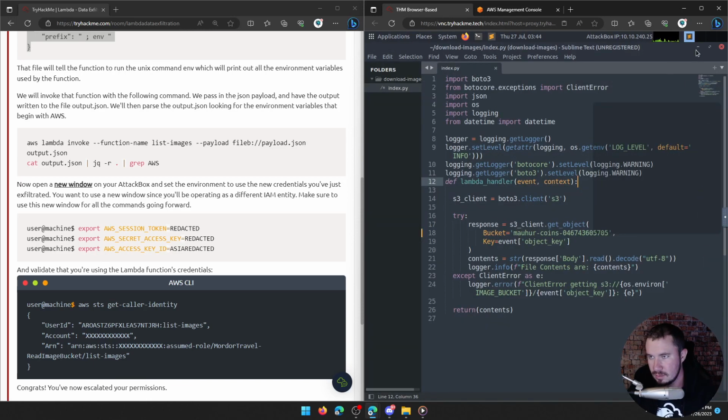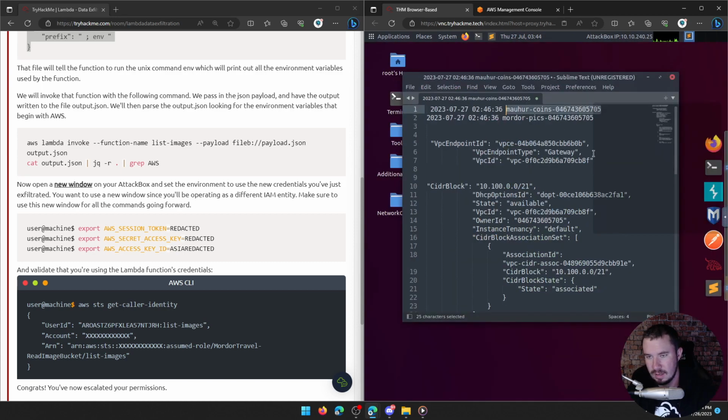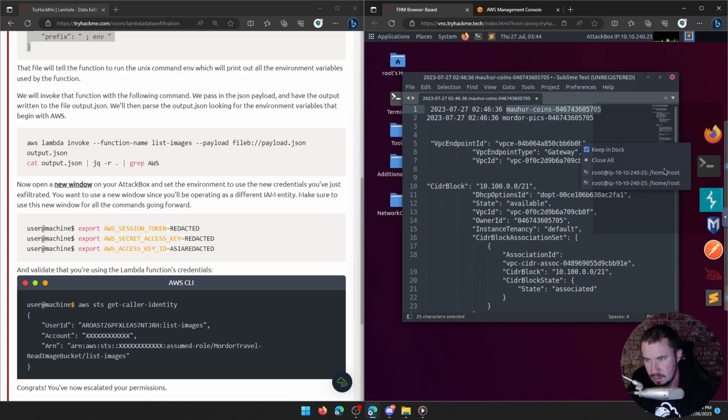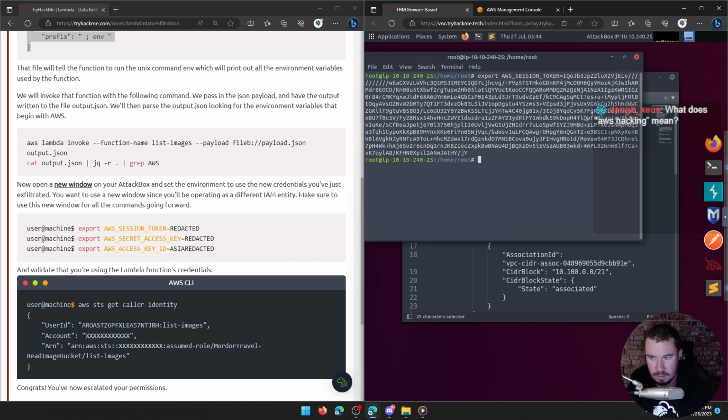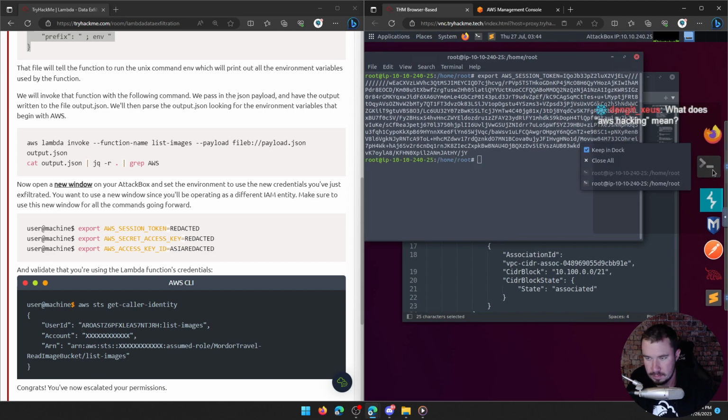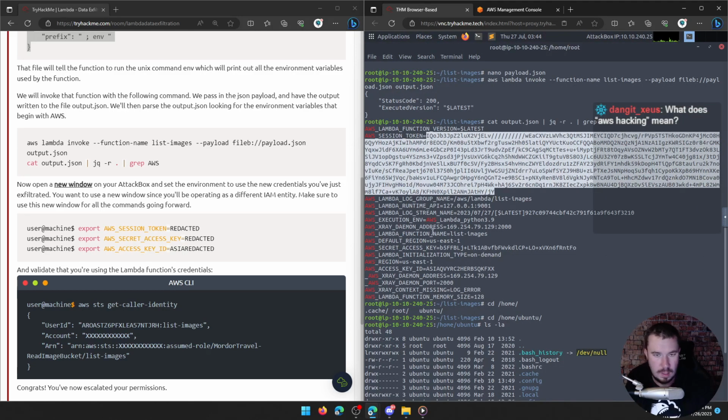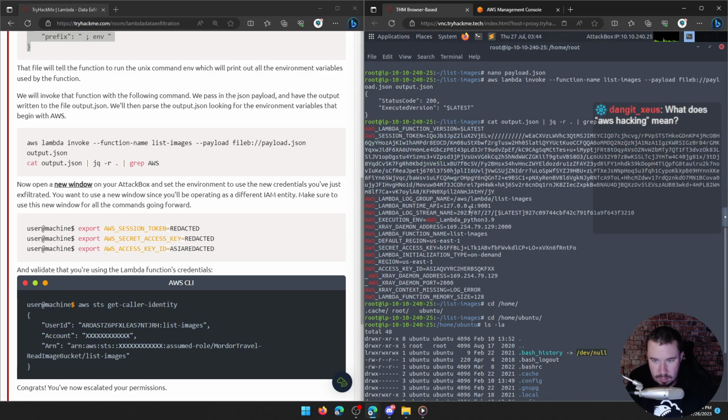See what I mean, guys? It's definitely not what I opened. Okay. And what's the next one? We'll do the secret access key. So you can copy the full thing and we'll just export it that way.